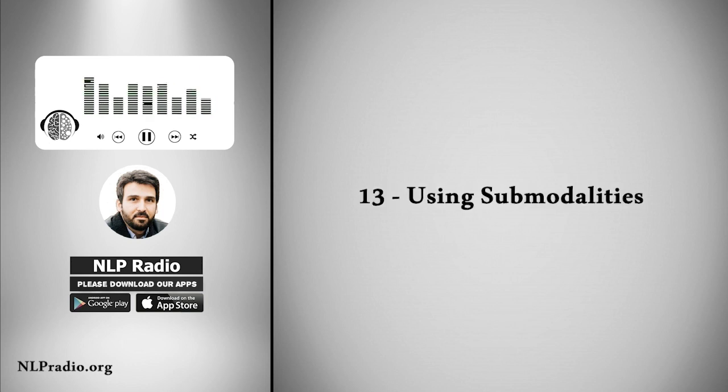13. Using submodalities. Submodalities are the sensory qualities of thoughts, such as their visual, auditory, and kinesthetic qualities. By changing submodalities, family members can change the way they perceive and respond to thoughts and emotions. For example, by changing the visual qualities of a negative memory, family members can reduce its emotional impact.